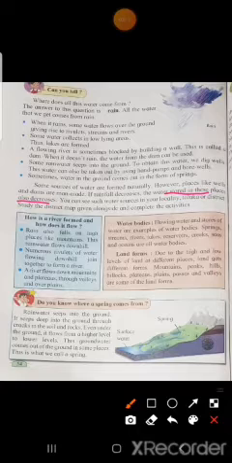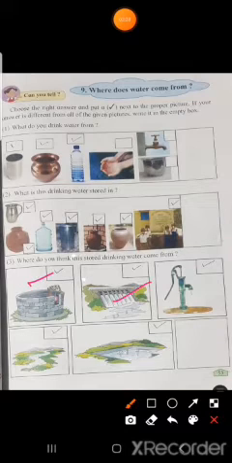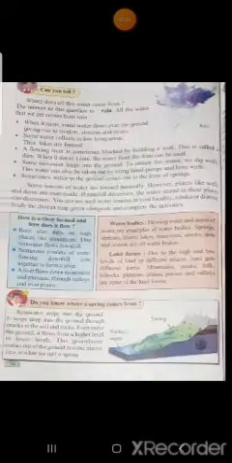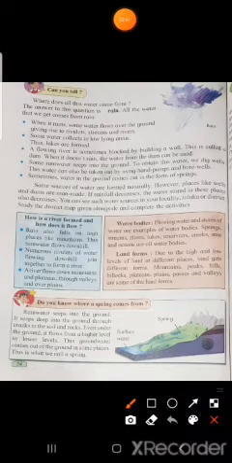You can see such water sources in your locality, taluka or district. See here, these all sources: well, dam, borewell, river, then water holes, pond, lake, streams. These all sources of water we can see in your locality, where you stay, in your taluka.